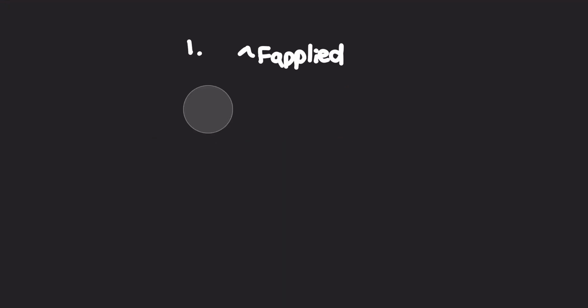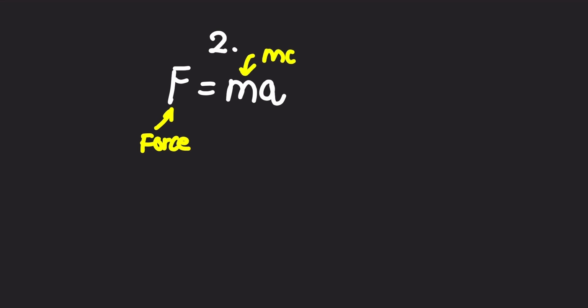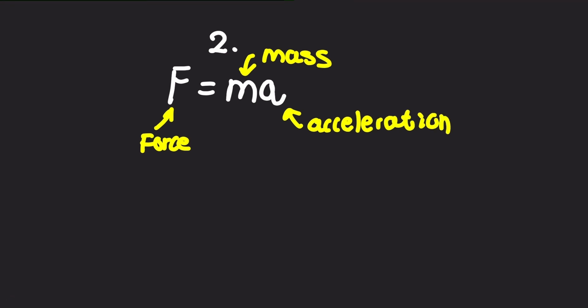The second law of motion, as I said, giving rise to one of the most used equations in mechanics: force is equal to mass times acceleration. Super cool. Let's label these things. So F is force, m is mass, and a is acceleration. So let's look at an example.